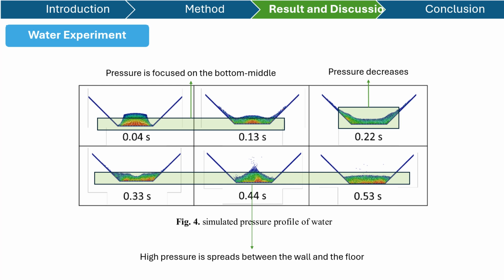And after that, finally, after the wall climbing, it started sloshing and created a higher peak in the middle. And after that, it stabilizes at 0.53 seconds. And for the pressure profile, the high pressure is split between the wall and the floor.